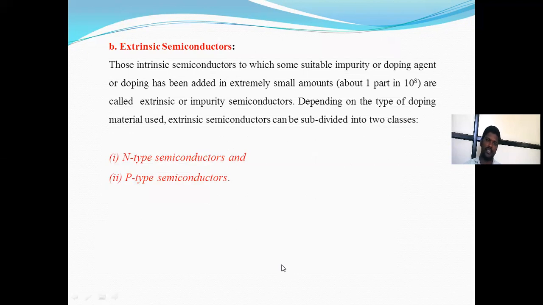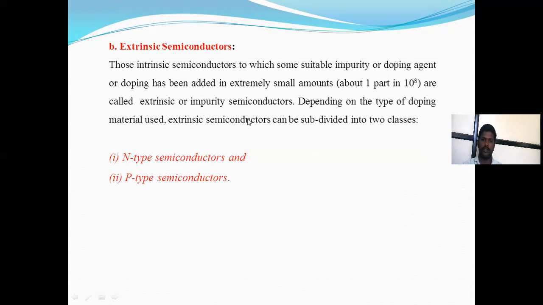An extrinsic semiconductor means an intrinsic semiconductor to which a suitable impurity or doping agent has been added in an extremely small amount, about 1 part in 10 raised to 8 parts. It is called an extrinsic or impurity semiconductor. Extrinsic semiconductor means impurity is doped into the pure semiconductor, depending on the type of the doping material. Which types of material are doped?